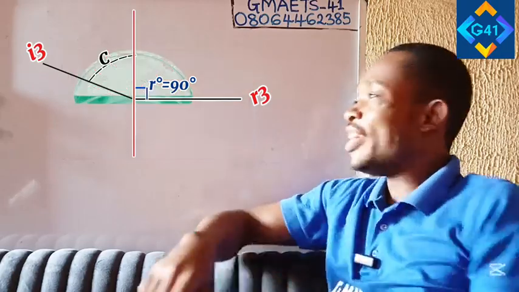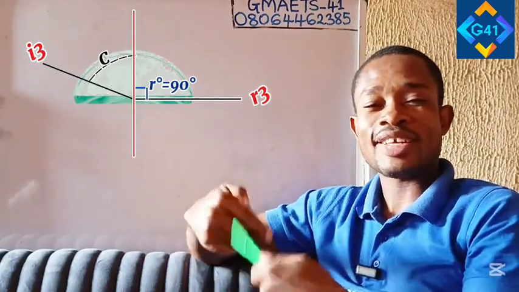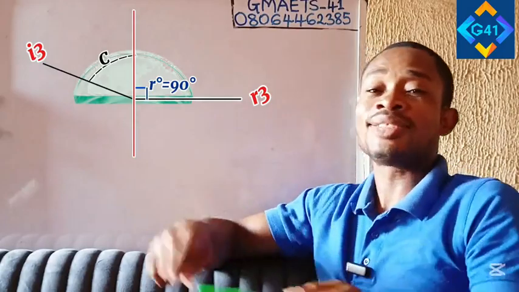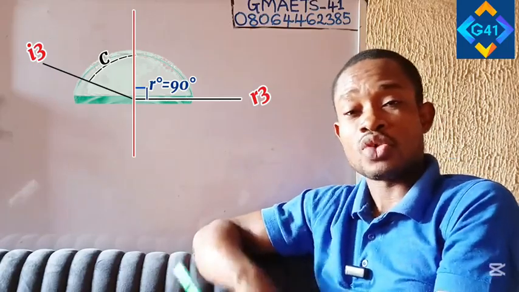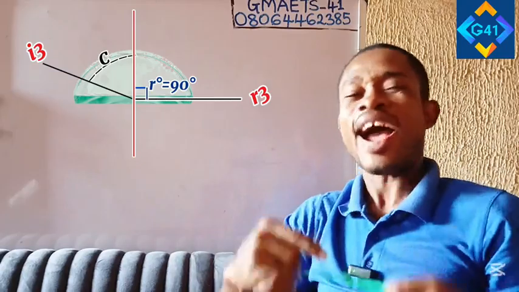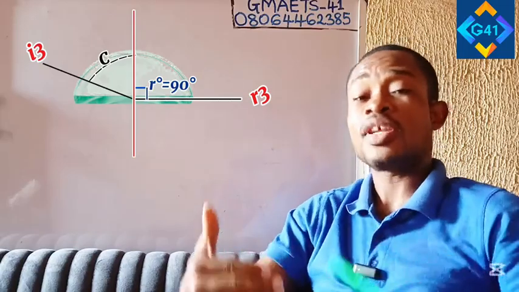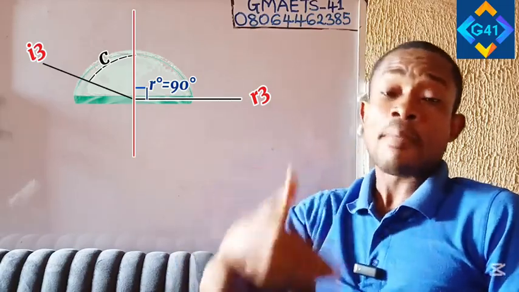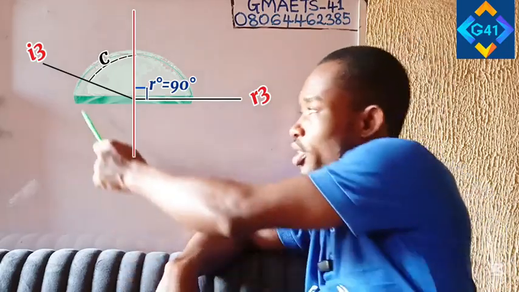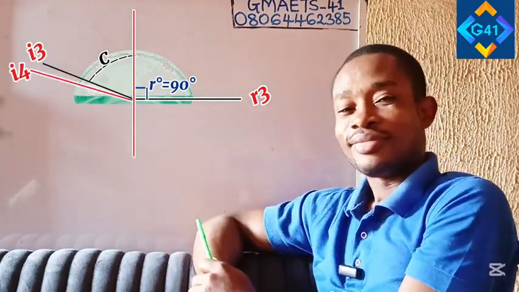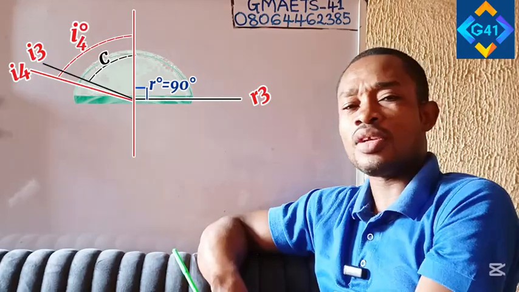What will happen if I increase the angle of incidence further? What if I incident another ray from the denser medium? This time I4, incidence ray 4. But in this incidence ray, the angle of incidence is now greater than the critical angle. That is to say, the incidence angle in this case exceeds the critical angle. So watch, this is I4. So you can see the angle at the point of incidence in the denser medium. Let us see what the refracted ray is going to be.